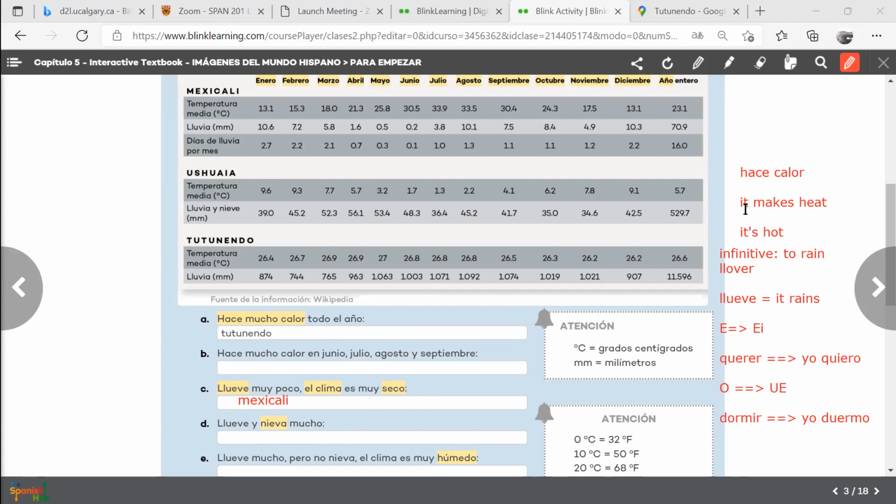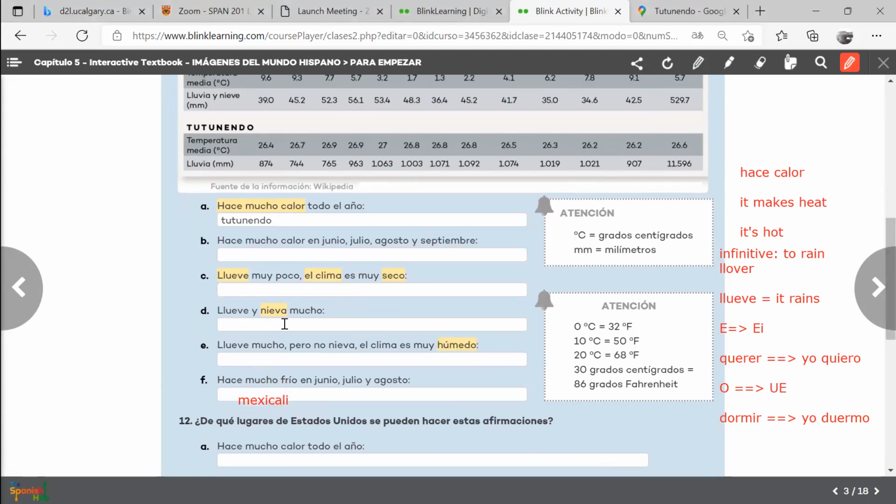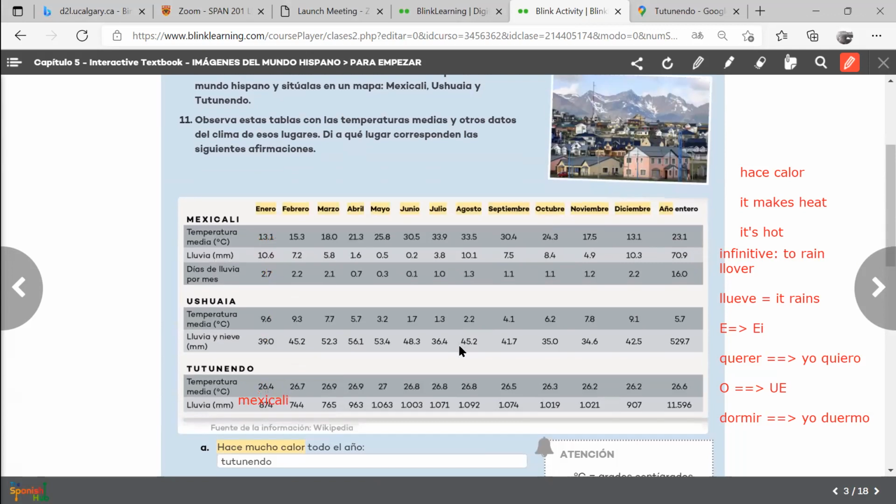And then we have here where it says llueve mucho, it rains a lot, but it doesn't snow. El clima es muy húmedo. So the climate is very humid. So what is that? It doesn't snow, right? You have a lot of rain.